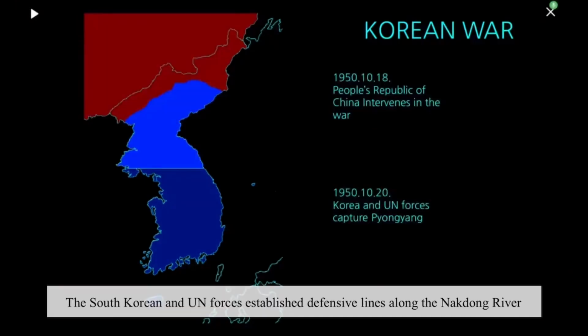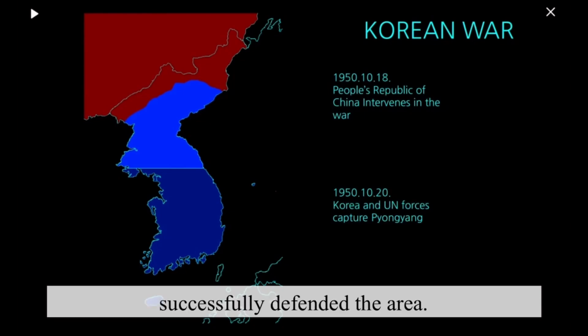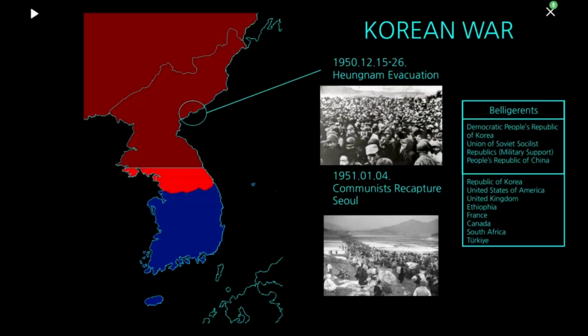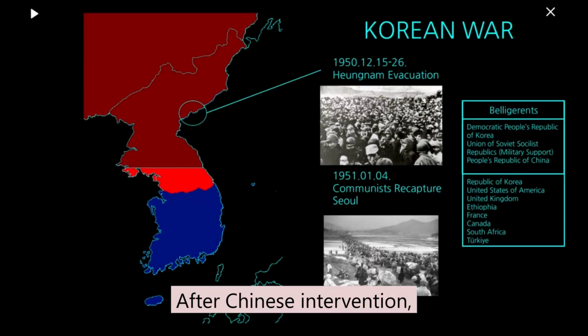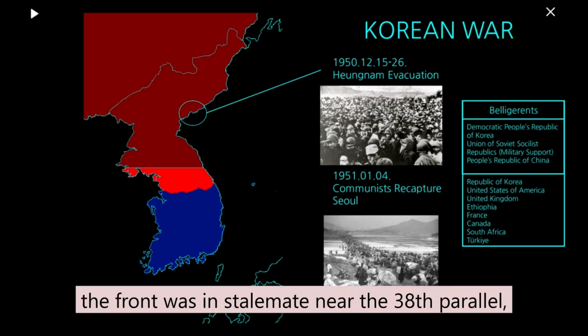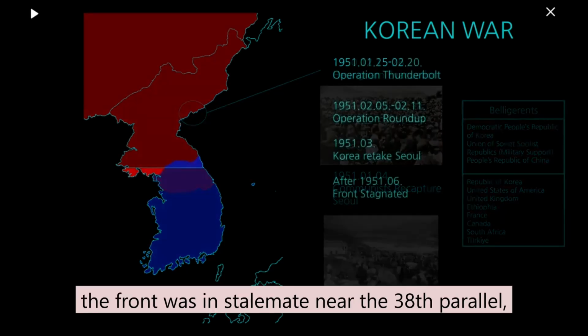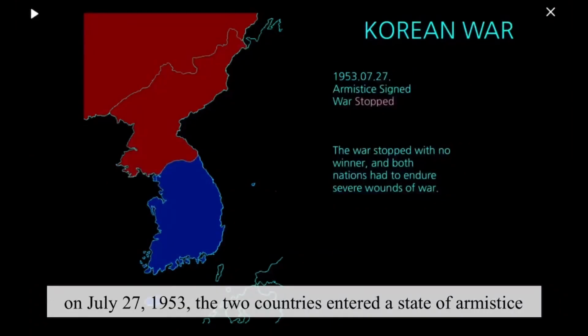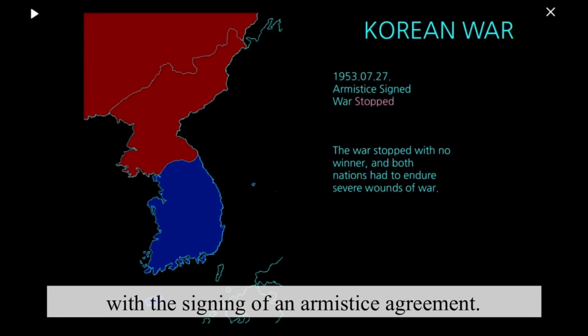UN forces established defensive lines along the Nakdong River and successfully defended the area. Following the Incheon landing operation, the situation underwent a reversal. After China's intervention, the front was in stalemate near the 38th parallel. And on July 27, 1953, the two countries entered a state of armistice with the signing of an armistice agreement.